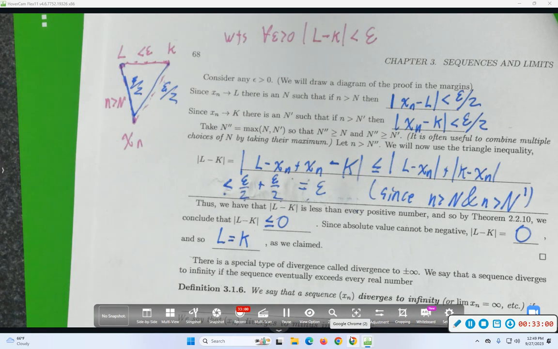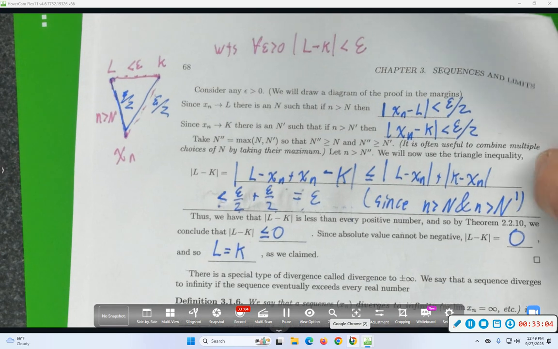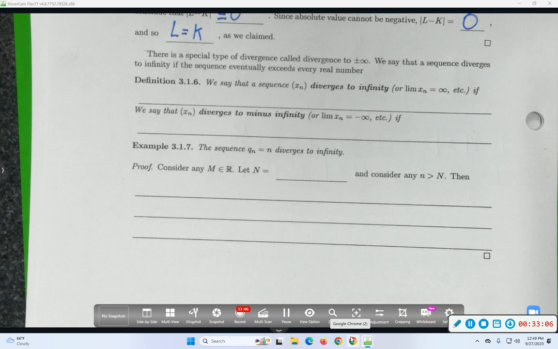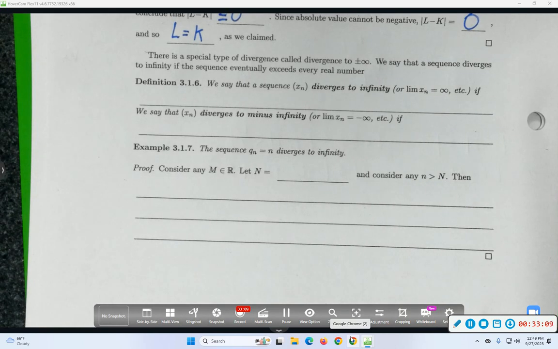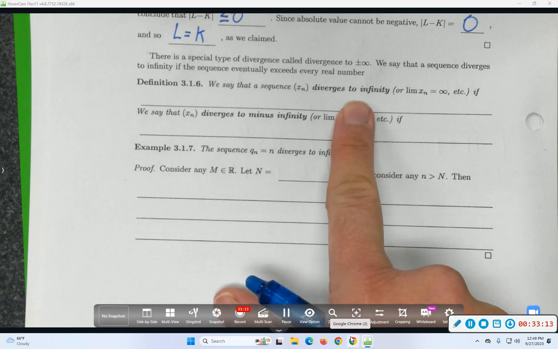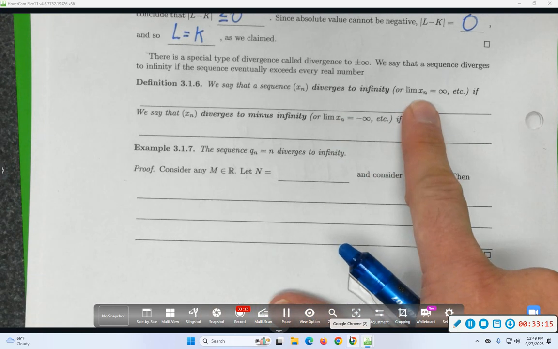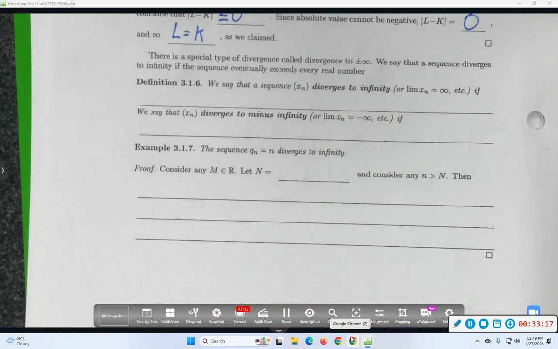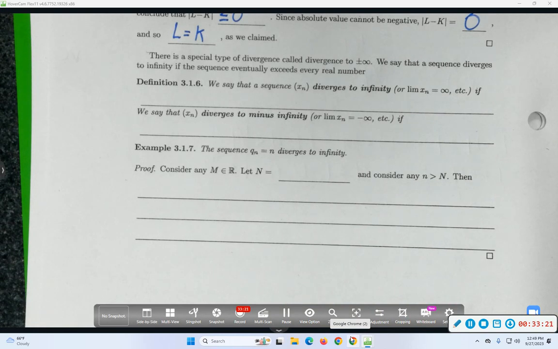Nice. So, I guess I'm pretty close to time. This says that I have less than a minute left. There's just one last definition I'm going to write down, and maybe we'll even prove this at the start of next time. A sequence is said to diverge to infinity, or the limit is equal to infinity, or whatever else, if something happens. And I'm not going to write that down now. We'll start with that next time.